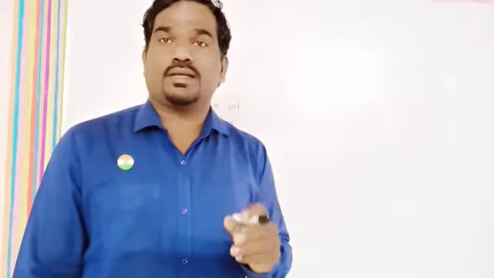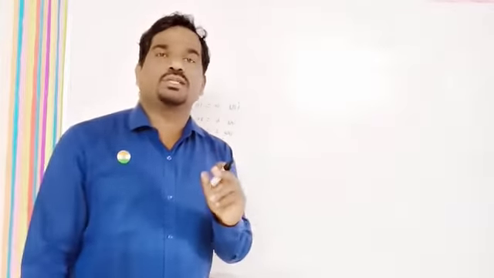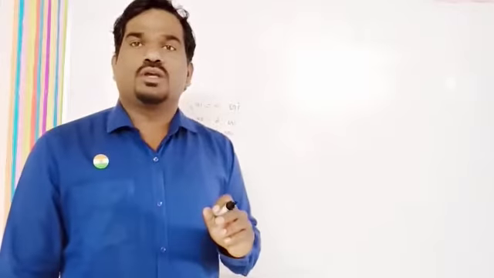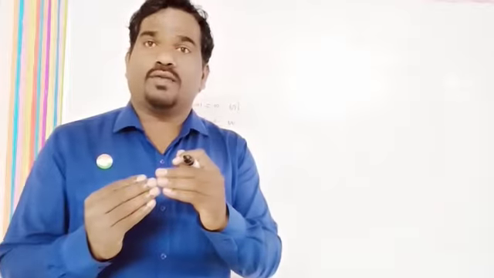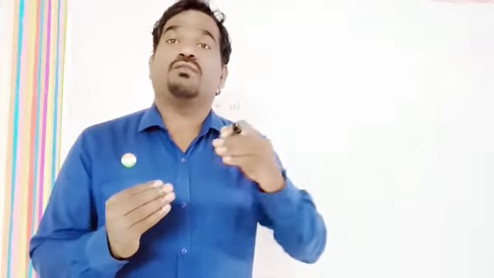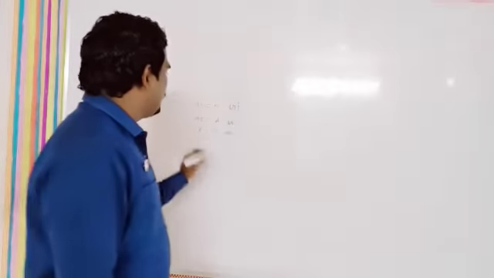So next is the array. Yes or no? By using an array, we can store multiple values. By using a single variable name, I can refer to thousands of values. So how are we going to create an array?